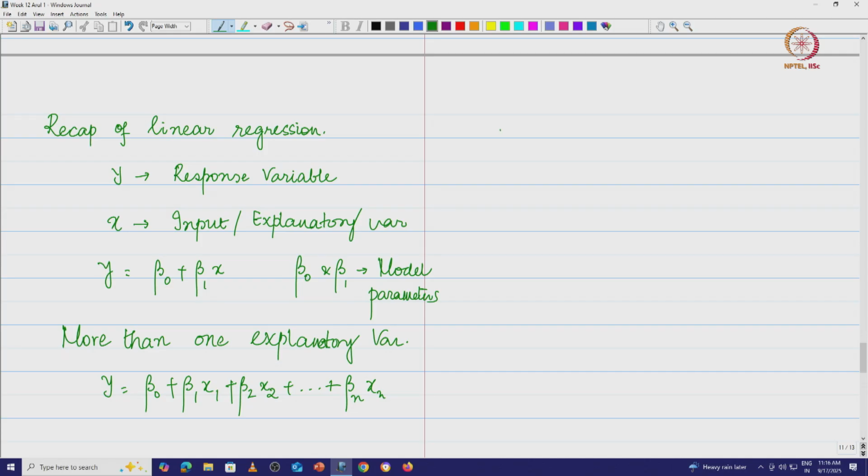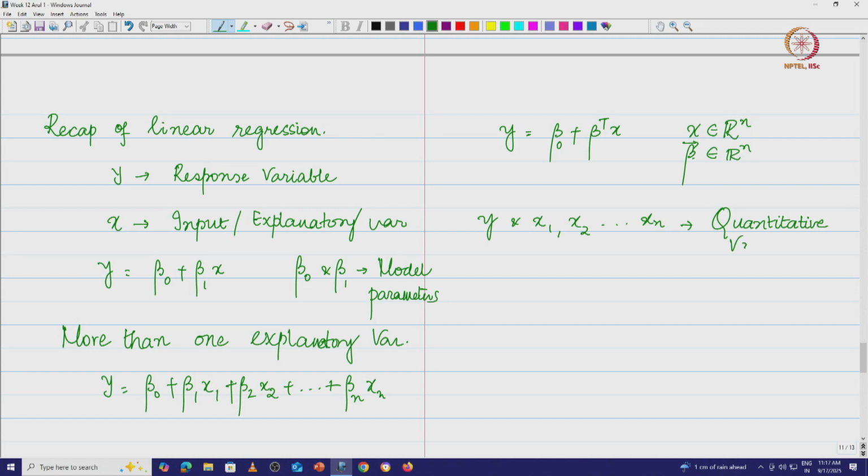We can write this as y is equal to beta naught plus beta transpose x, where x is in R n and the beta vector is also in R n. So this is what we had. In this case, both y and the xi's, x1, x2, up to xn, are all quantitative variables. That means they actually measure some quantity.